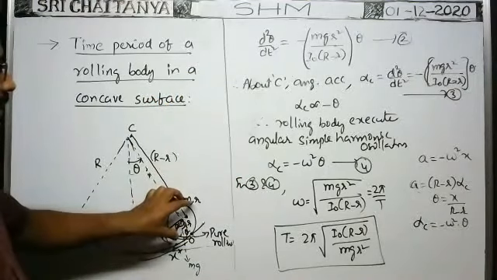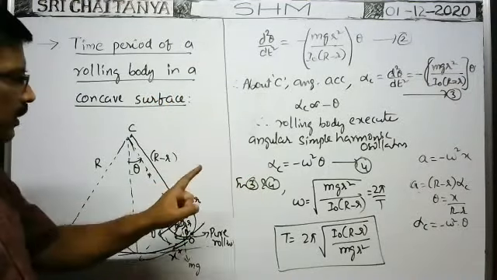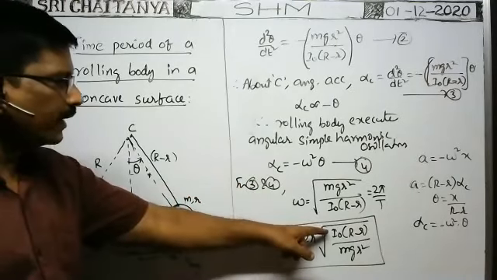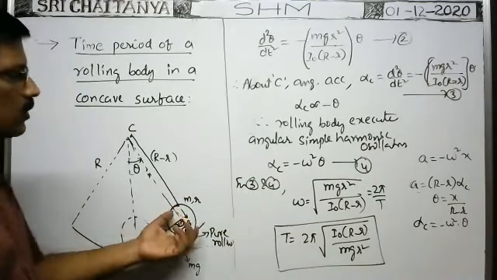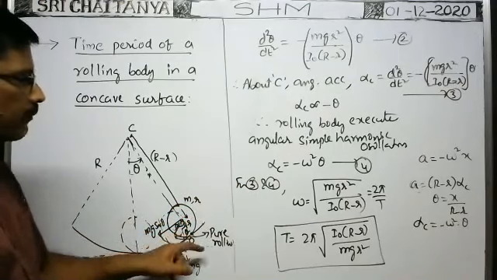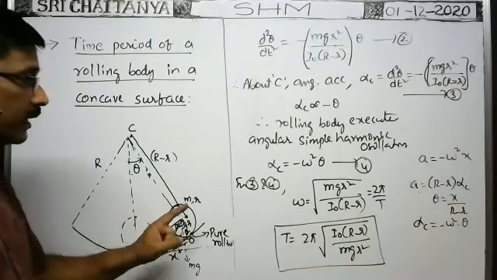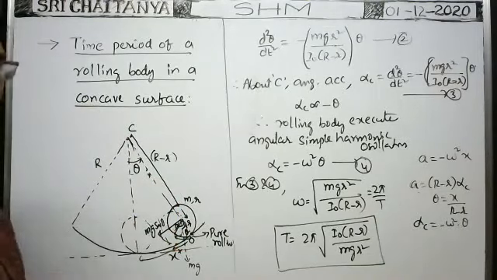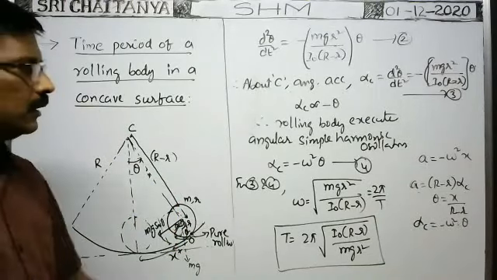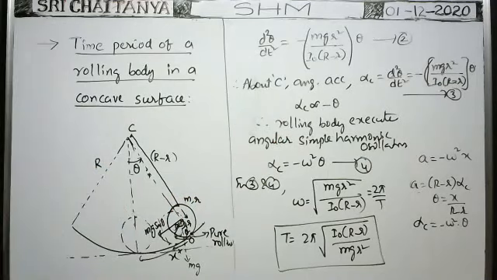Suppose it is a solid cylinder, then in case of solid cylinder, what is the I naught? We have to substitute. In case of hollow cylinder, what is I naught? About the point of contact. Because this is the moment of inertia of the rolling body about the point of contact only, not about this point C. That is a very, very important point. Note down. You note this formula.